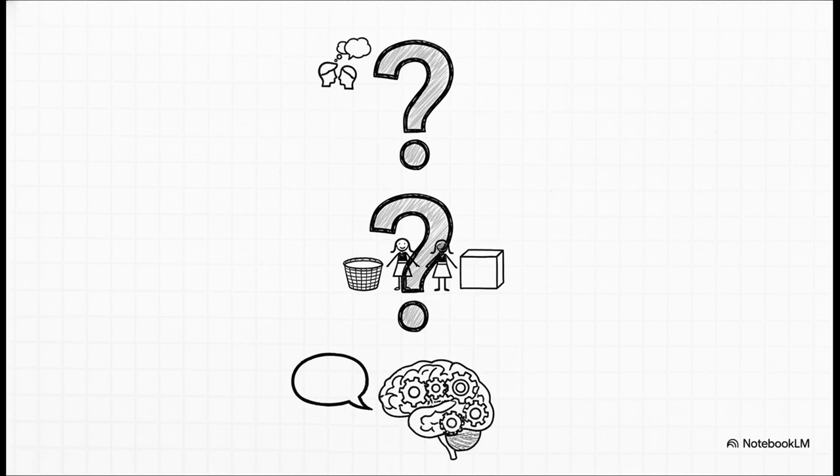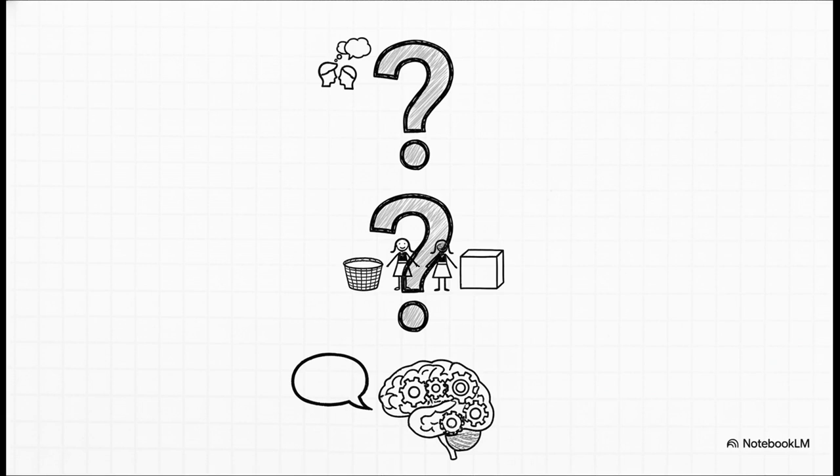I'm going to pause for just a few seconds to let you think. Okay, let's check how you did.